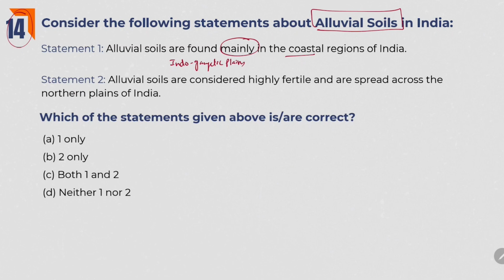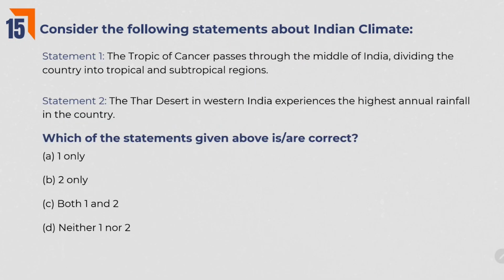Because of the depositions and all, we see alluvial soils in coastal regions also. But mainly they are found in Indo-Gangetic plains. So statement 1 is wrong. Alluvial soils are considered highly fertile and are spread across northern plains of India. Yes, this statement is right because Indo-Gangetic plains and northern plains are the same. Alluvial soils are located in northern plains. Here answer is 2 only.